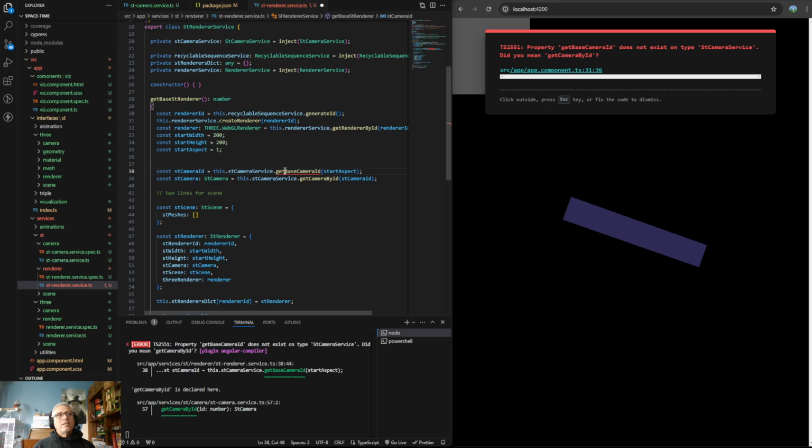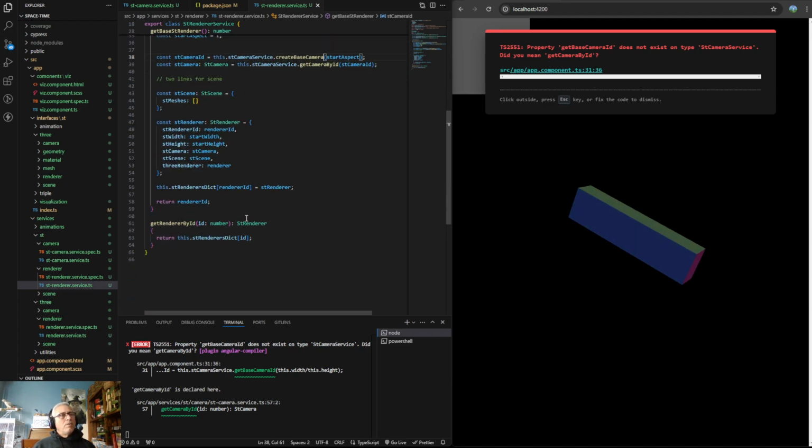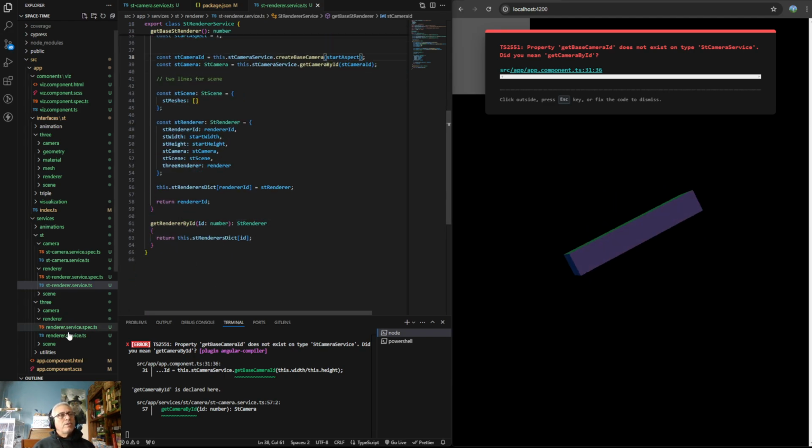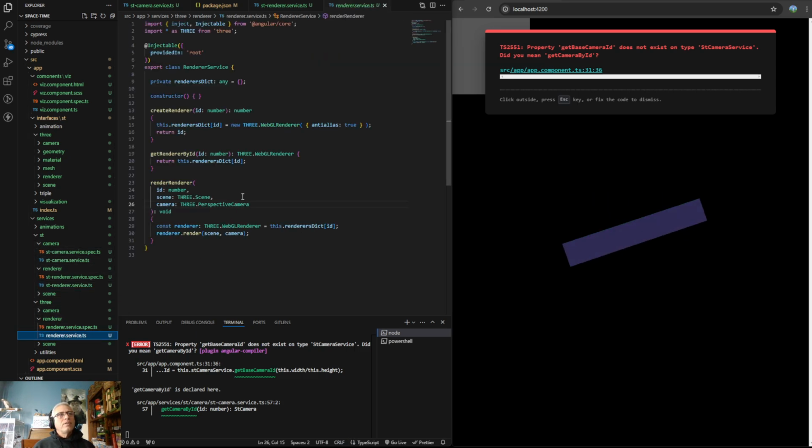So this is create base camera. And so now we just did exactly what I was talking about. We lost our gold star because ST render service should also be, instead of create renderer, get renderer by ID. Yeah, so that actually makes total sense. So something is still broken.